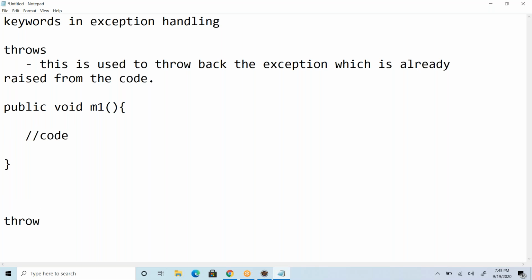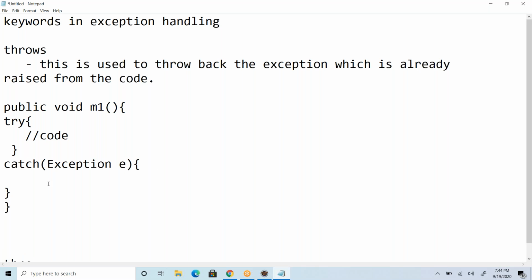I do not want to handle that using try catch blocks, because if I write a try catch block and there is an exception, it comes into the catch block and that exception will be suppressed there itself.